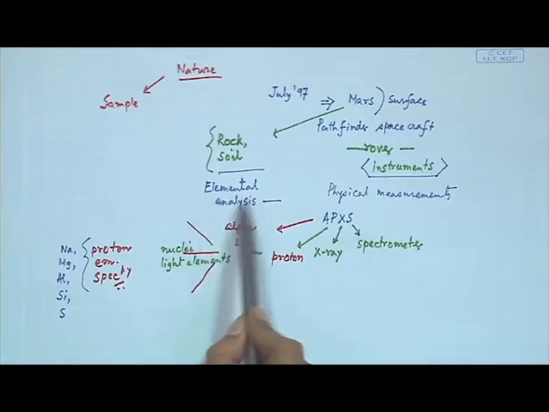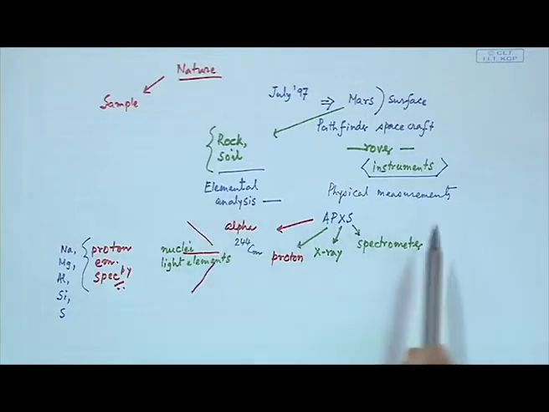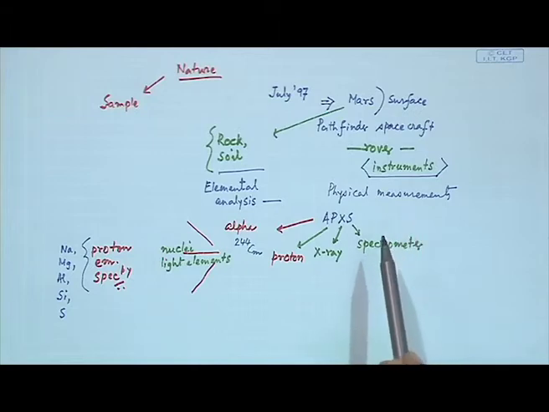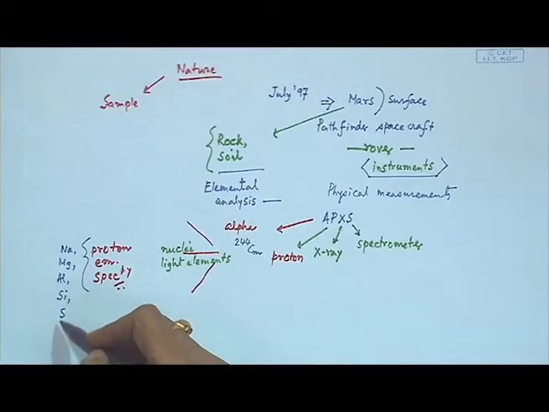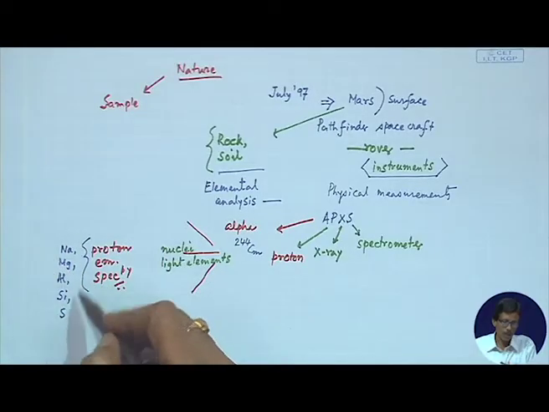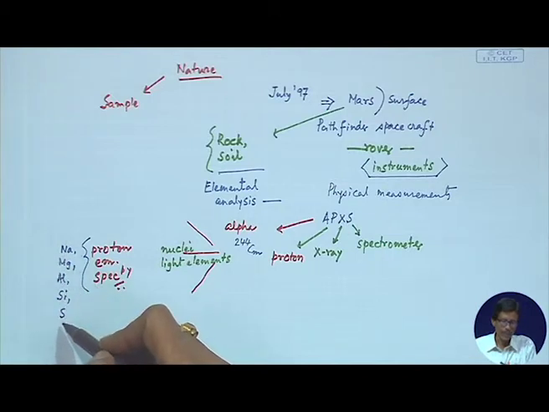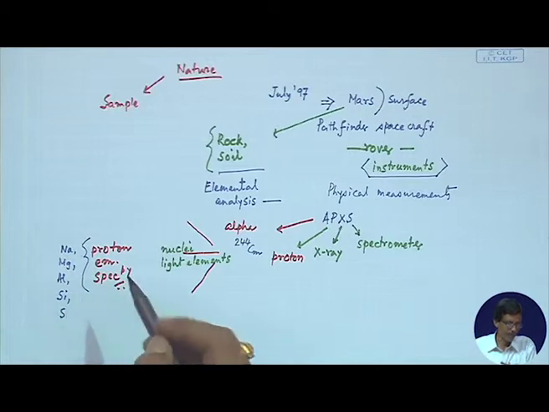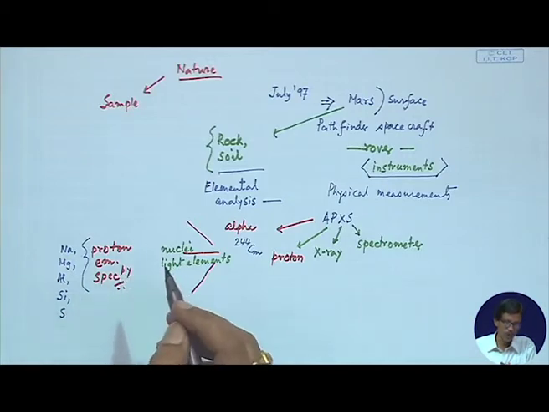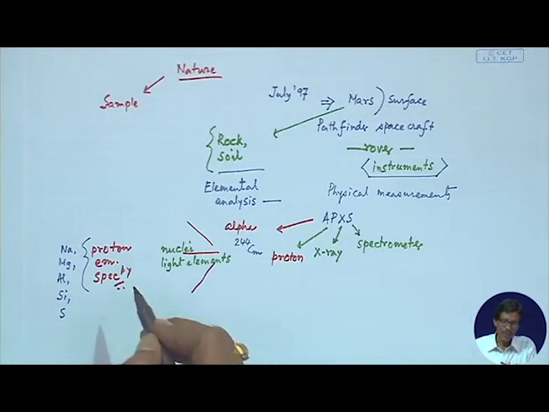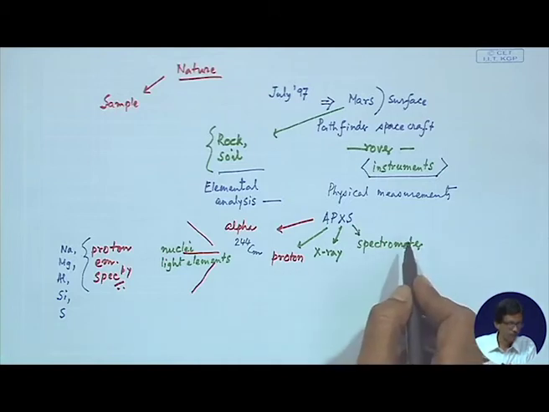Our basic idea, as I told you, is elemental analysis with the help of an instrument, and what we are doing is getting the sample from a very remote source, which is nothing but Mars. So, these give the corresponding composition, that means whether sodium, magnesium or sulfur is present, and in what percentage, and these percentages are also very small. So, elemental identification is possible with the use of this instrument.